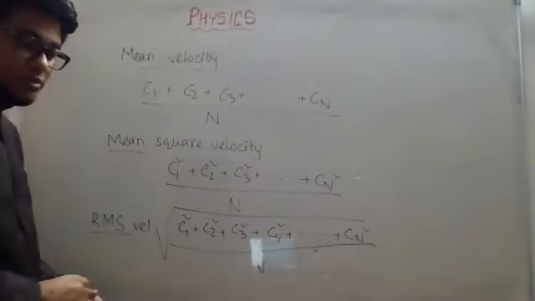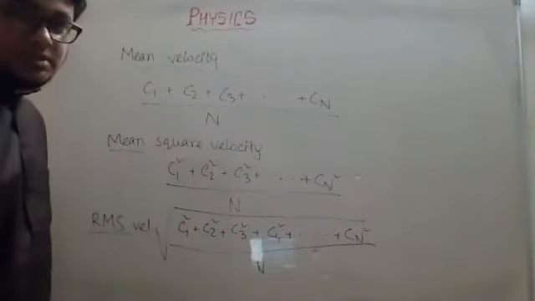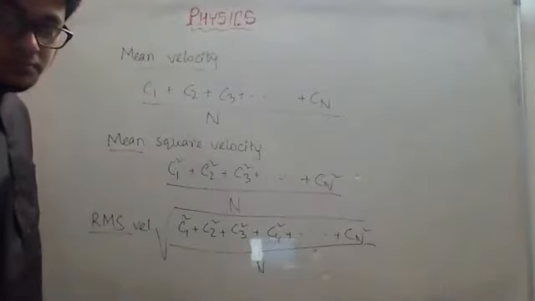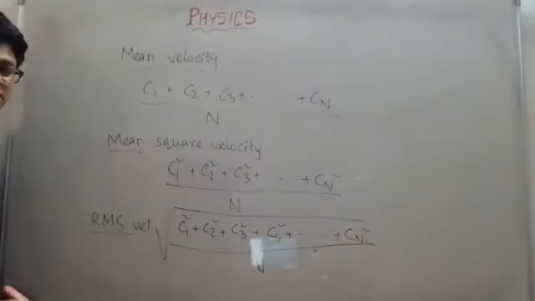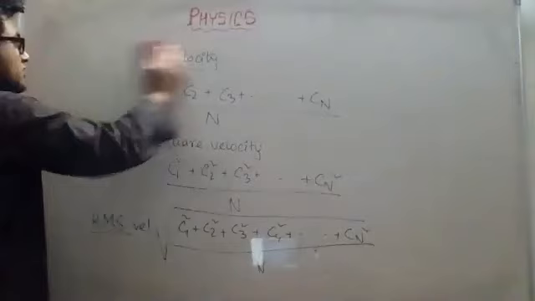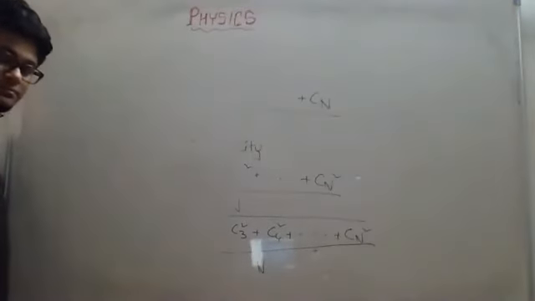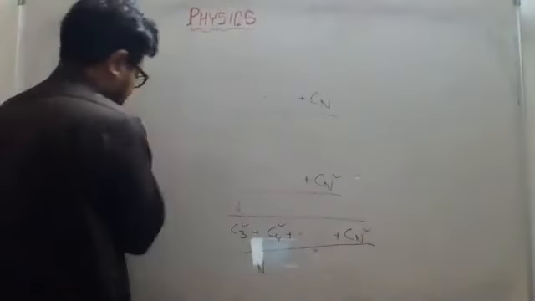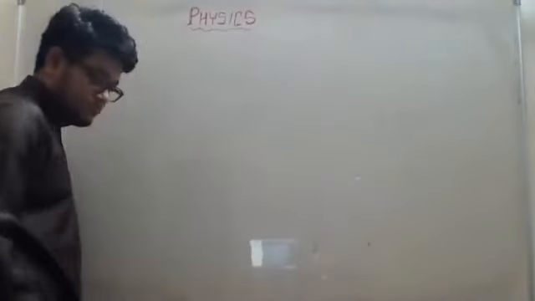Is there any problem in understanding? If anybody has any doubt, you can ask me. Okay, nobody is asking any question. So these are the three types of velocities: mean velocity, mean square velocity, root mean square velocity. Very important for exam.